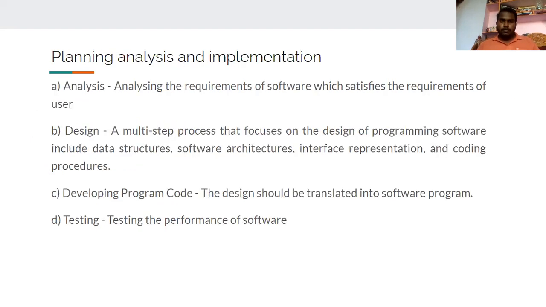So we learned the benefits of the library application, and now let us see the planning, analysis, and implementation. Now we are going to know the implementation and planning analysis of the library application. The first one is analysis: analyzing the requirements of software which satisfies the requirements of the user.